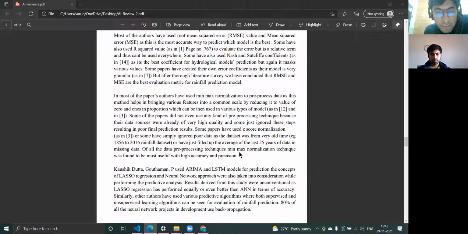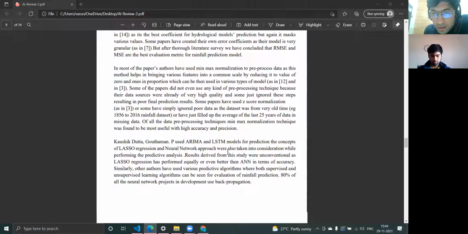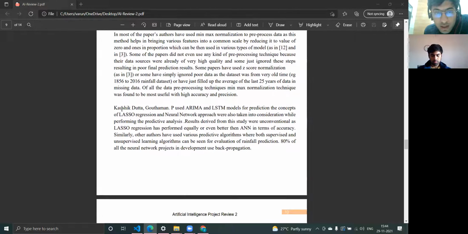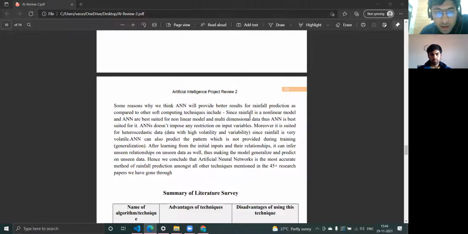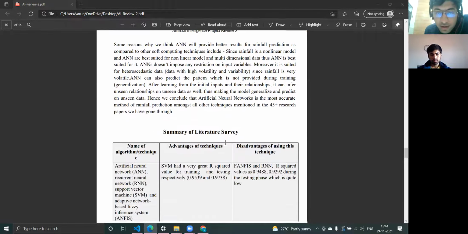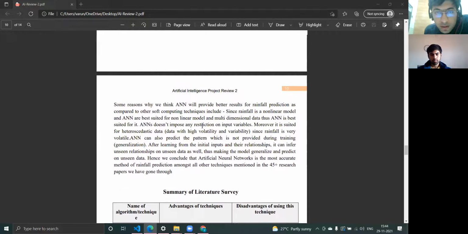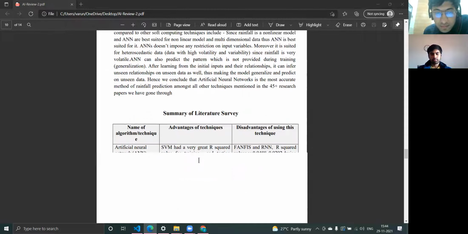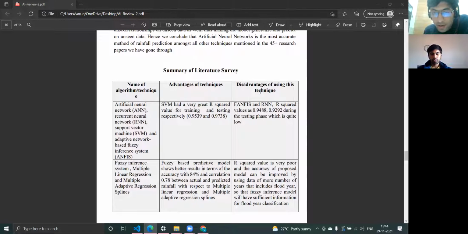That's what we found out from the literature survey, and we have also summarized it. Another drawback was that most of the papers have mentioned that the prediction of short-term rainfall is not very accurate when using artificial neural networks. So we'll be attempting to use artificial neural networks for the prediction of short-term rainfall. This is the summary of our literature survey.